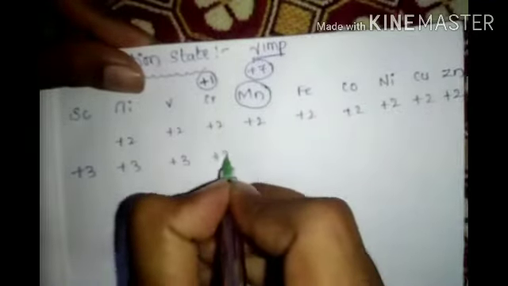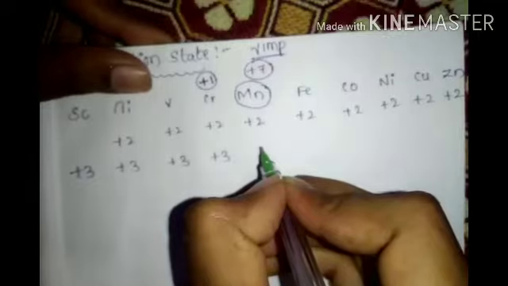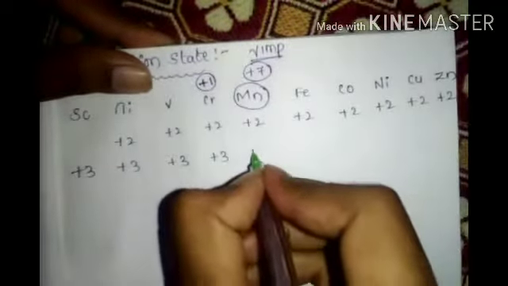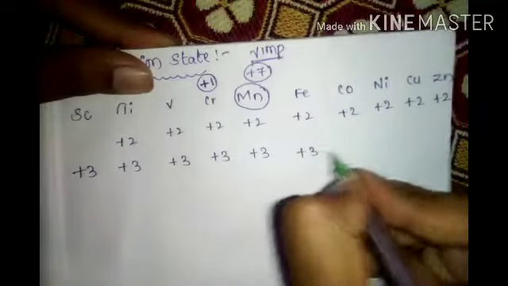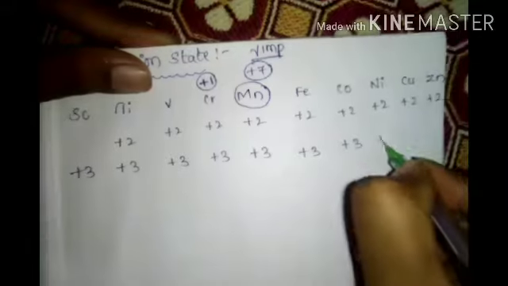Next, scandium shows plus 3, titanium plus 3, vanadium plus 3, chromium plus 3, Mn plus 3, Fe plus 3, cobalt plus 3, nickel plus 3. Copper and zinc won't show.